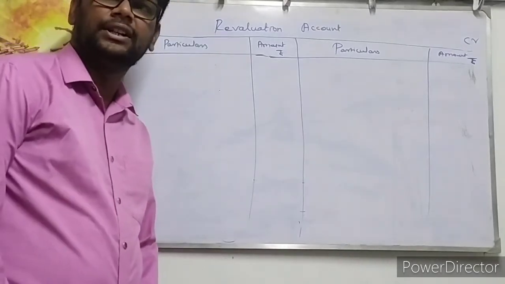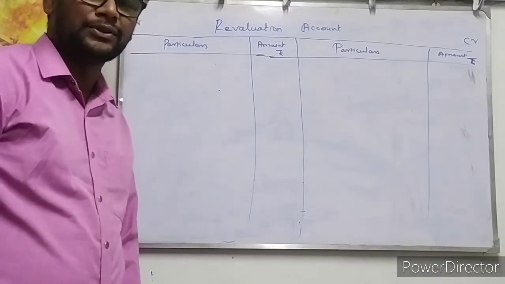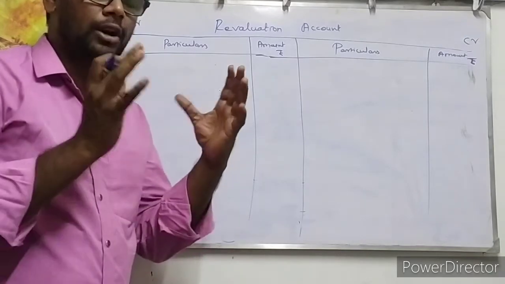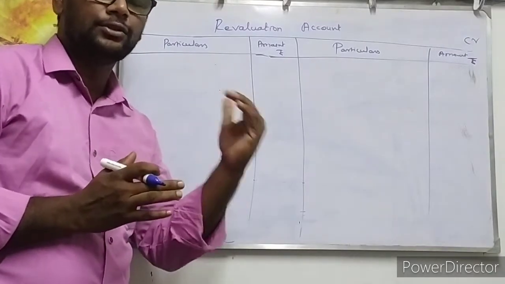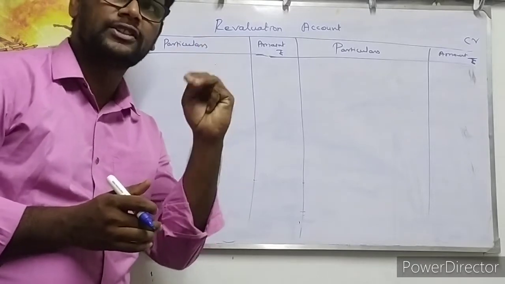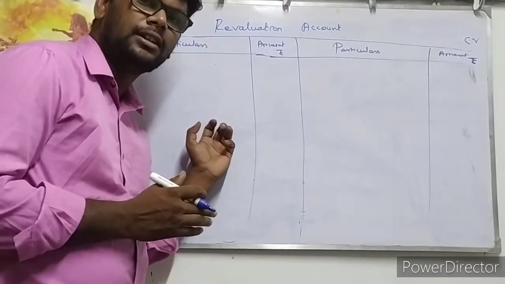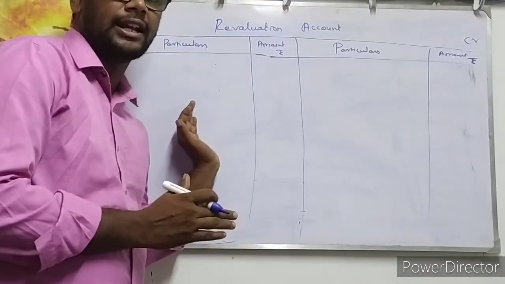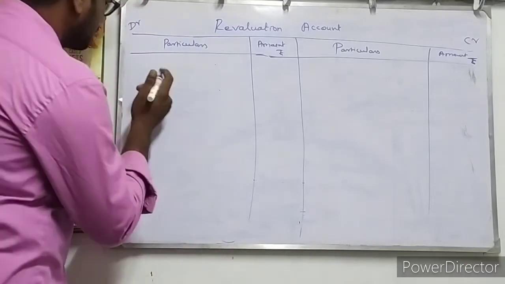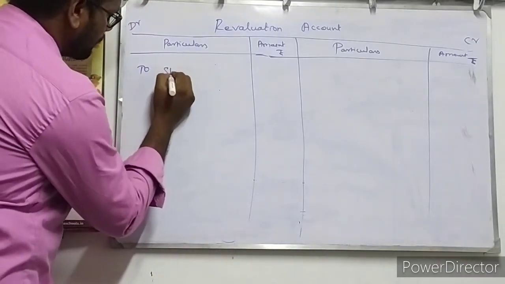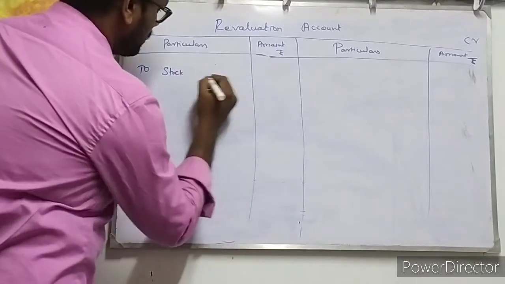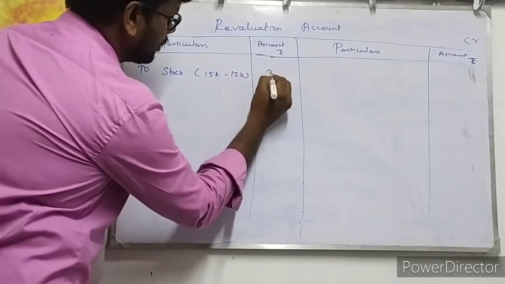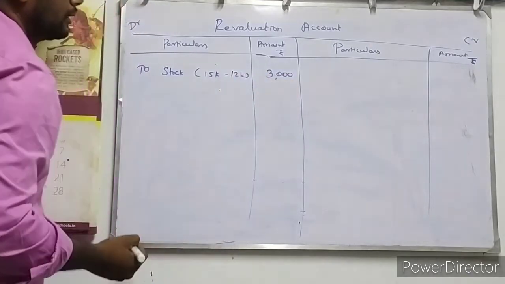In the additional information, they gave very clearly about stock. Stock is 12,000 rupees. But as per our previous year balance sheet, stock shows 15,000 rupees. Stock is an asset, a current asset. It is decreased to 12,000 rupees. 3,000 rupees worth of stock is decreased. So we will enter on the debit side when assets are decreased, liabilities are increased, and for unrecorded liabilities. Now the asset, that is stock, is decreased from 15,000 to 12,000 rupees. So 3,000 rupees worth of stock is decreased, isn't it?